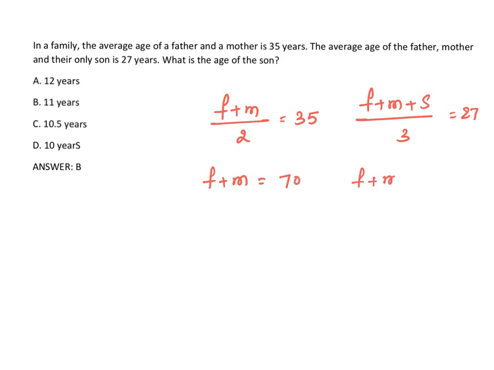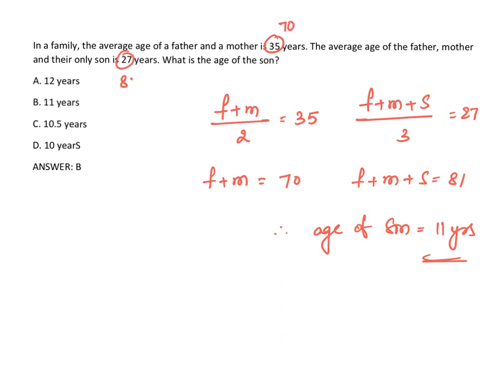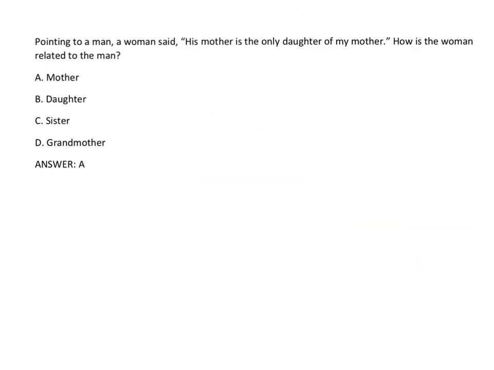Father plus mother plus son is 81. Therefore, the age of son is 11 years. By looking at it, you can say this is 70, 27 times 3 is 81. Therefore, 81 minus 70, son's age is 11.